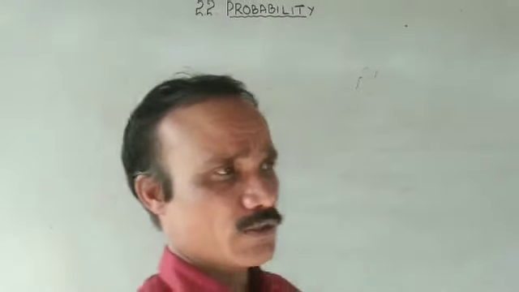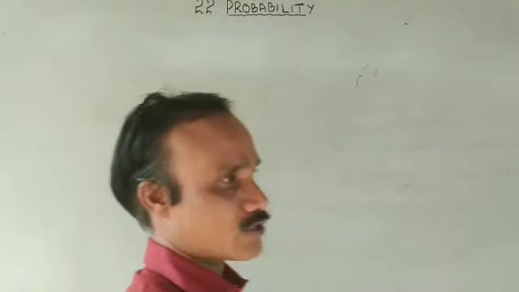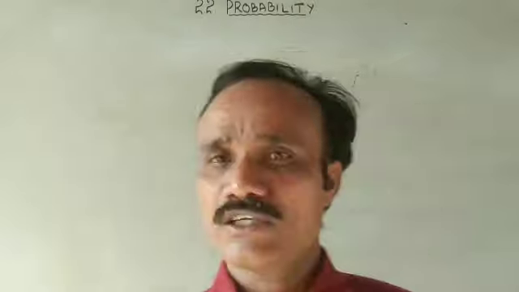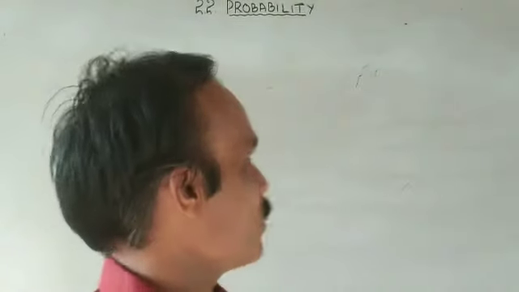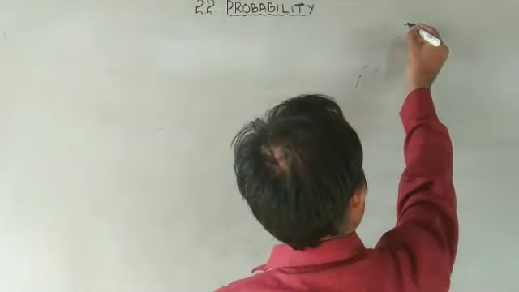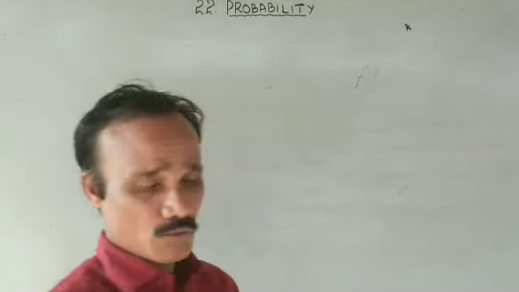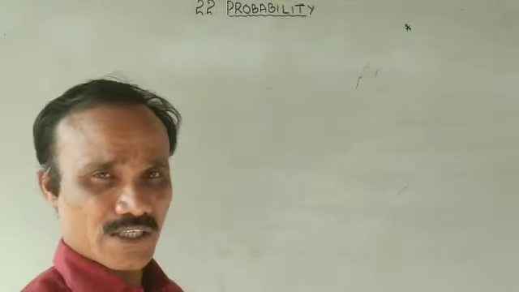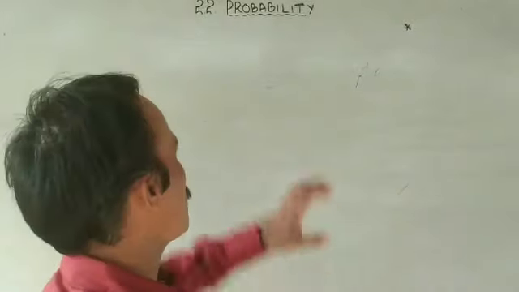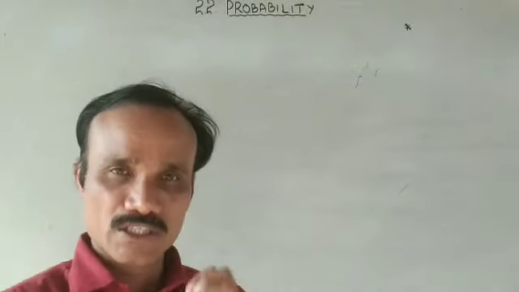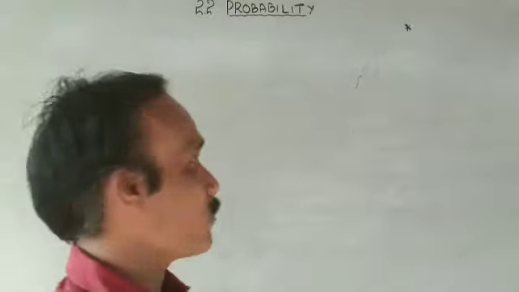So I have started already chapter number 22, probability, and also I explained some important definitions. Once again I will repeat one by one, no problem, because there is no calculation part in this lesson. But very simple answers are there. All simple answers depend upon the important definitions. So that is very important.